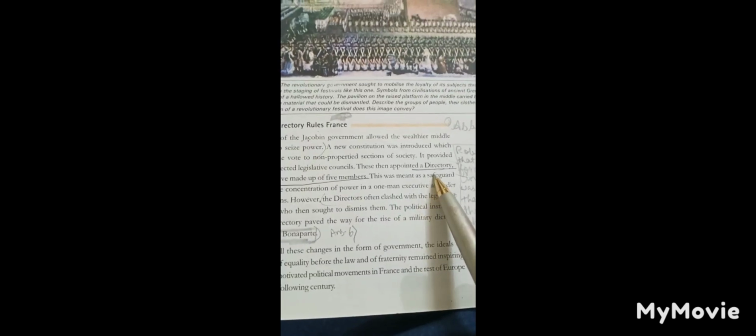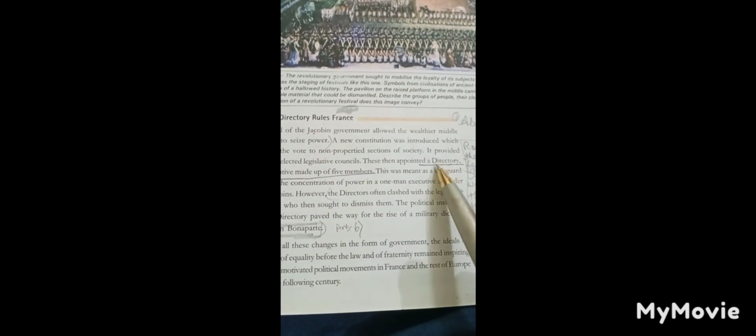Then here, coming to the Directory, from here we can see the Directory rules France. And what is the Directory? The Directory is an executive made up of 5 members, and because of the disunity of this Directory, the political instability of the Directory paved the way for the rise of a military dictator, Napoleon Bonaparte.